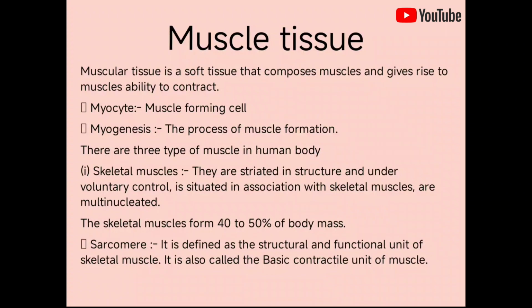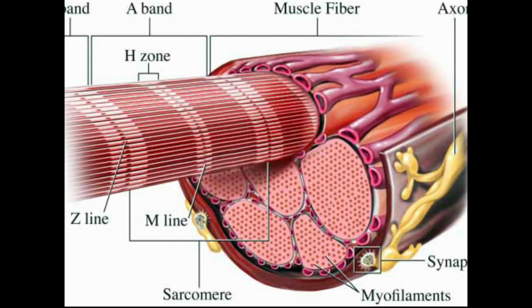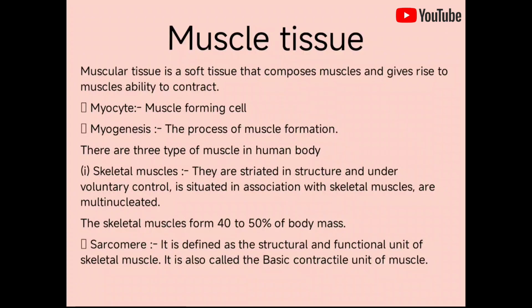Third tissue is muscle tissue. Muscular tissue is a soft tissue that composes muscles and gives rise to muscles' ability to contract. Myocytes. Myocytes are muscle forming cells. Myogenesis is the process of muscle formation. There are 3 types of muscles in the human body.